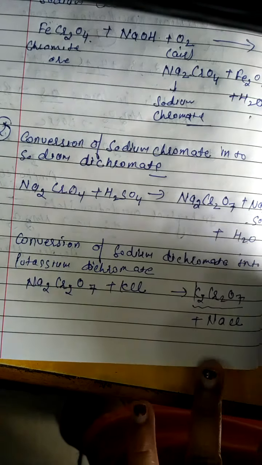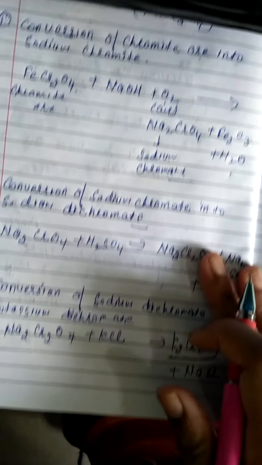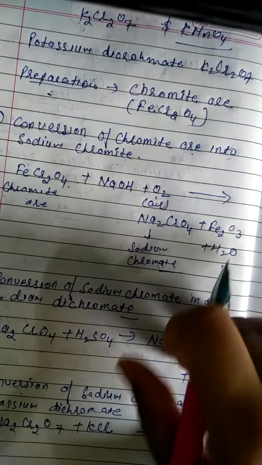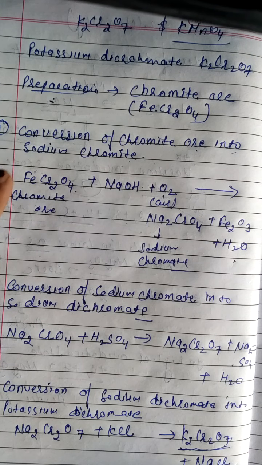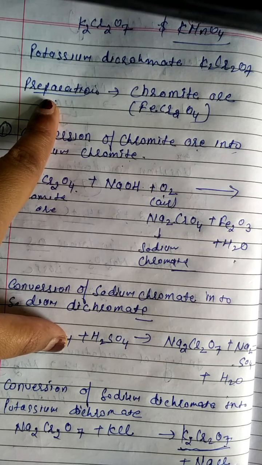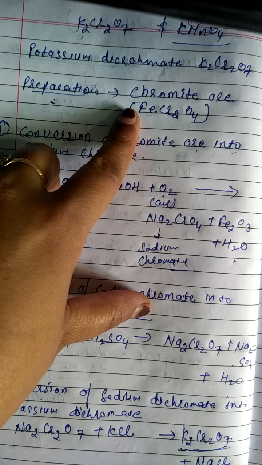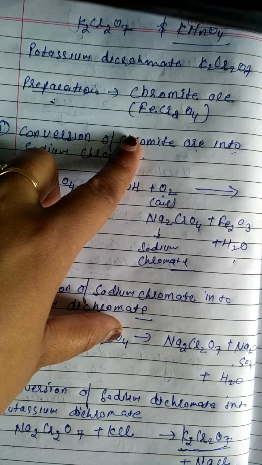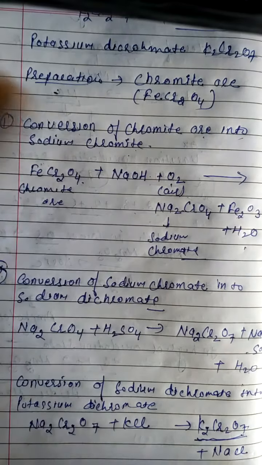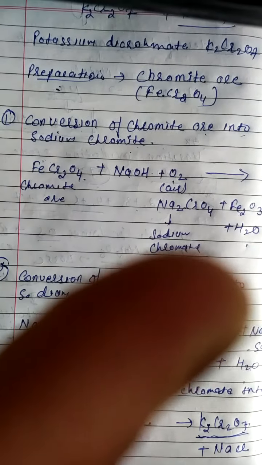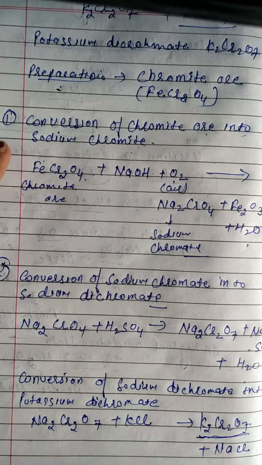Clear? How can we prepare? This is the most important preparation of potassium dichromate. I repeat again. Firstly, it is obtained from chromite ore, whose formula is FeCr2O4. Second, it involves three steps.